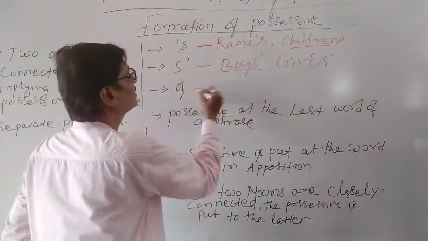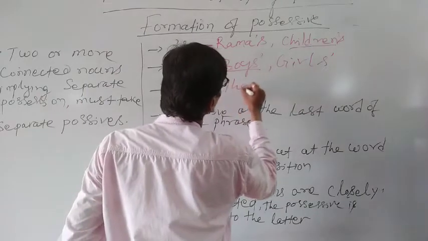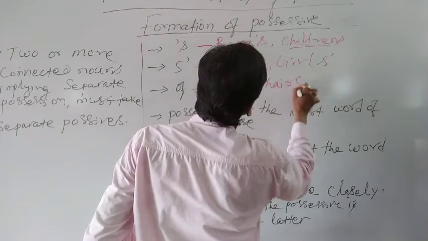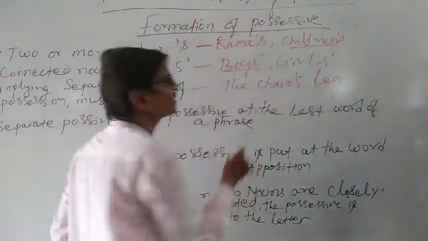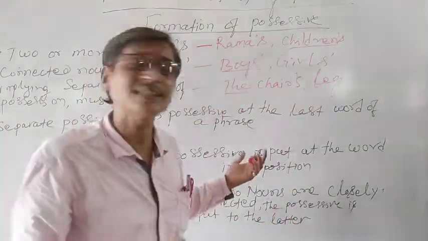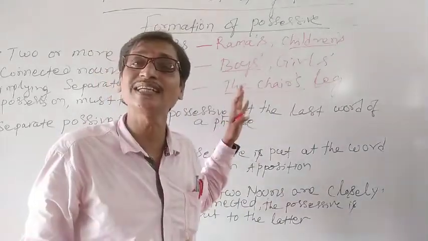Similarly, we cannot say the chair's leg. Here, chair is a non-living thing. We cannot say chair's leg like Ramo's book, because chair is a non-living thing.